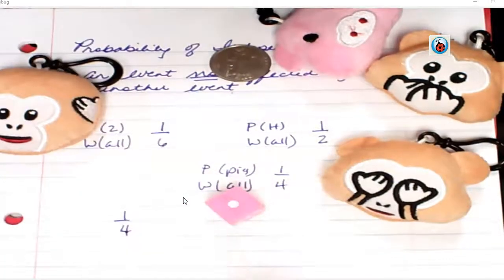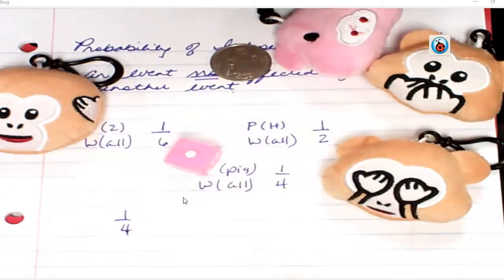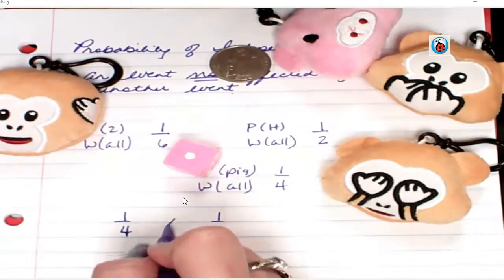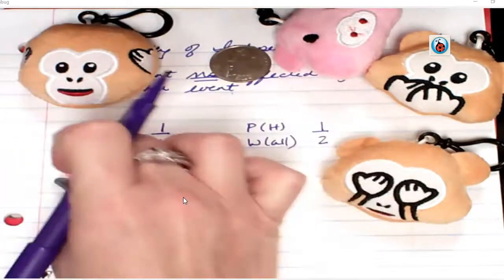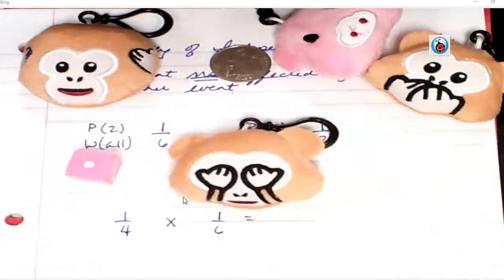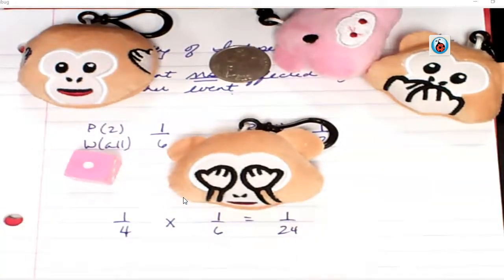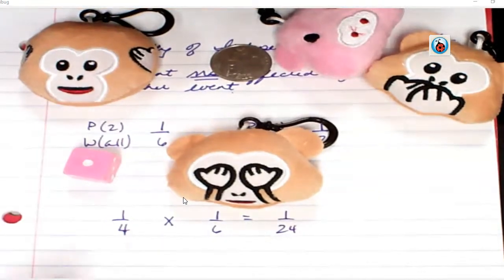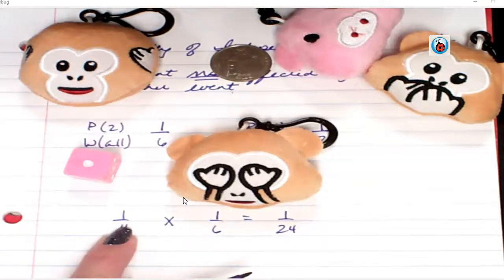Does that have any effect on what I'm going to get on this cube? It does not. If I wanted to get a 1 on that cube, I would still have 1 out of 6. I would multiply the 2 together, and the chances of me getting this and this out of all possibilities would be 1 out of 24. But they're still independent events. Me rolling a 1 has nothing to do with what I pick from here.